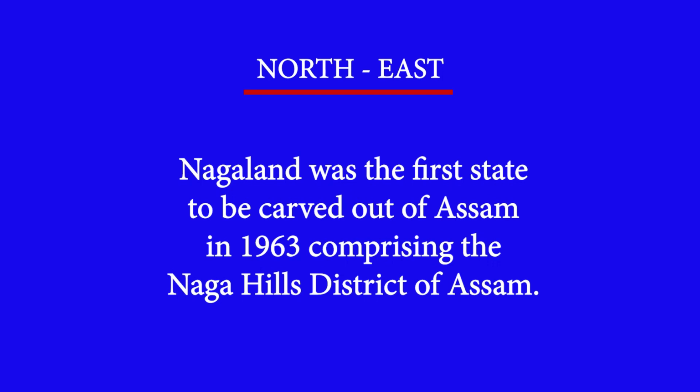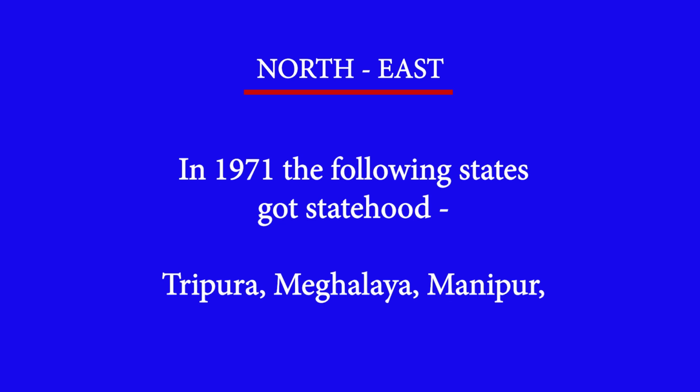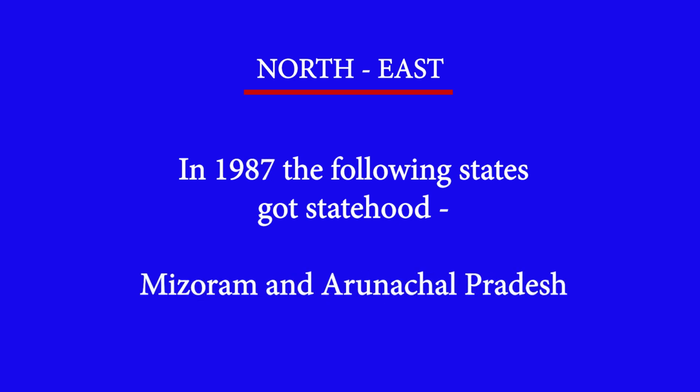Now, coming to the northeast, as I said, we will discuss it very briefly: the creation of northeastern states. In 1963, Nagaland became a state, and then in 1971, several northeastern states came into being. For example, Mizoram, Arunachal Pradesh, Meghalaya, Tripura, Manipur, they all were given the status of states in 1971. Mizoram and Arunachal Pradesh became full-fledged states in 1987, but the issue of Bodoland is still pending,